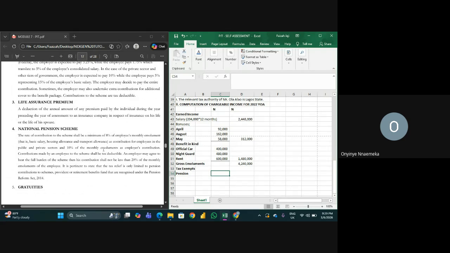It says 8% of basic salary, housing and transport. It does not have housing, it does not have transport. So we just do 8% of his basic salary straight. That means if you miss this answer, you will not get the pension correctly. So that's his pension.